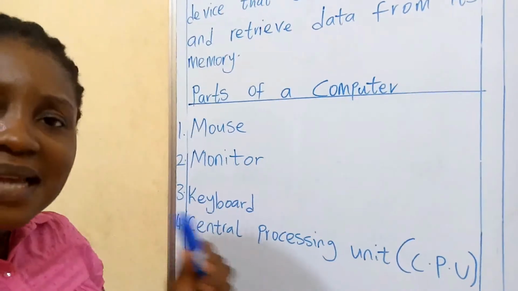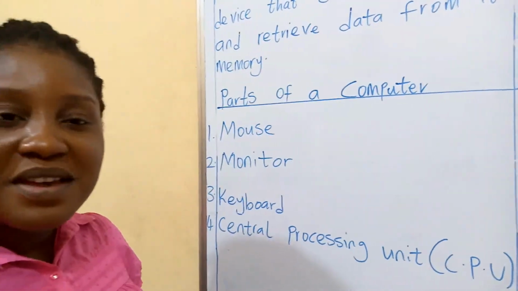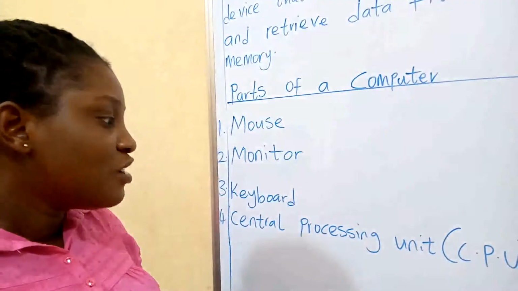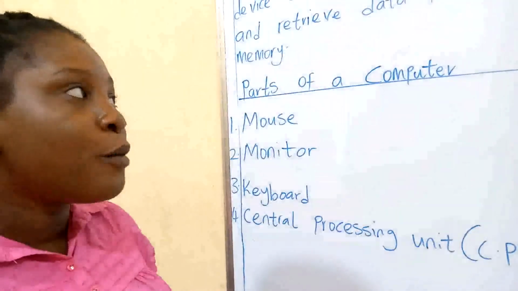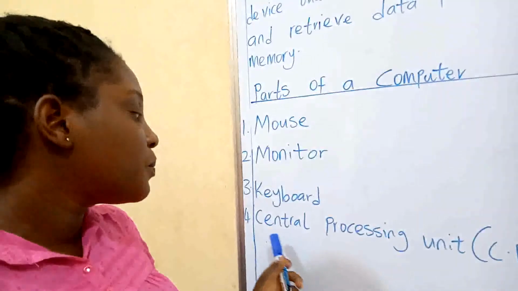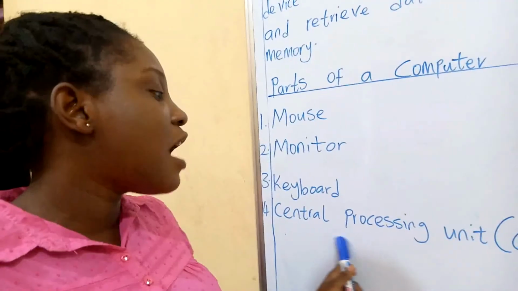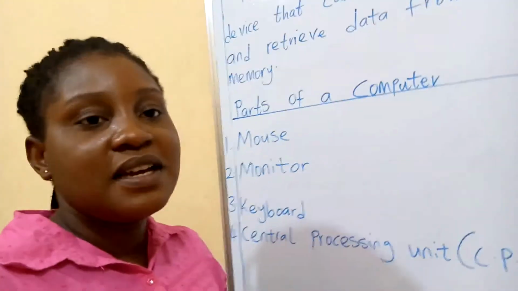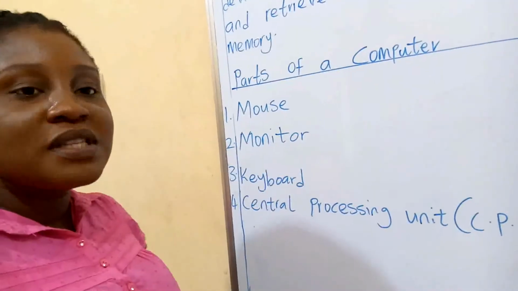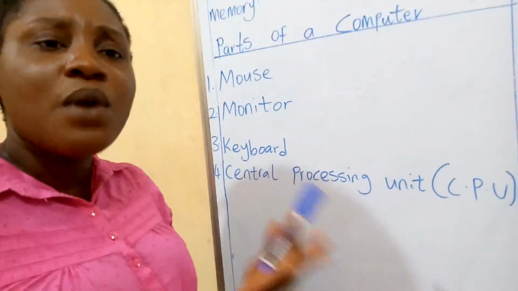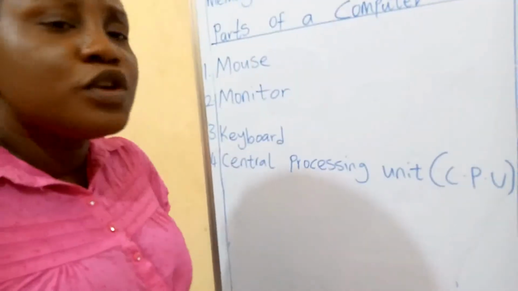So now remember I said earlier that a computer has a brain, just like we too have brains, isn't it? So now, how do we call the brain of a computer? Central Processing Unit. Okay, the brain of a computer is called what? Central Processing Unit. So now if you are asked, what does CPU means?